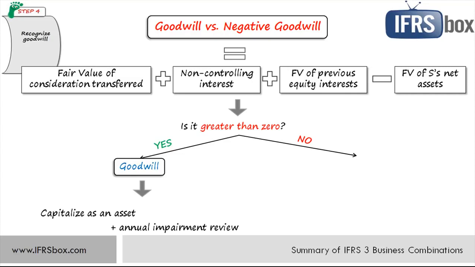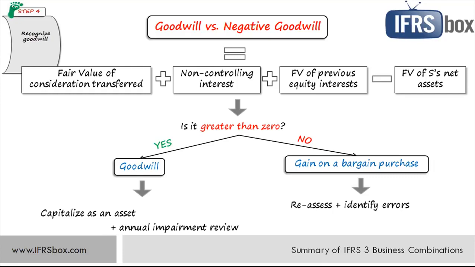But when the difference is negative or less than zero, it means the parent paid a lower amount for the subsidiary than its fair value, and this is called negative goodwill or a gain on a bargain purchase. Well, first of all, you need to reassess the amounts at which the parent measured both the cost of the combination and the subsidiary's net assets, because there might be some error and the parent needs to be sure that there's really a negative goodwill.